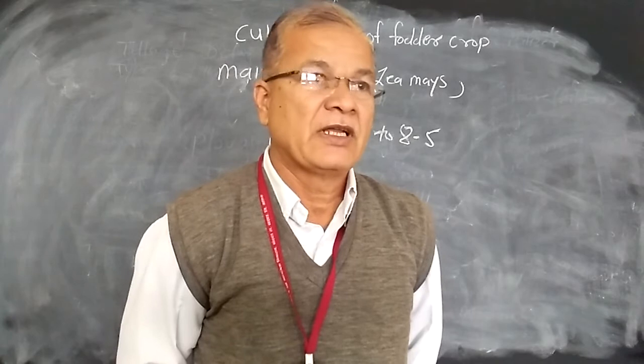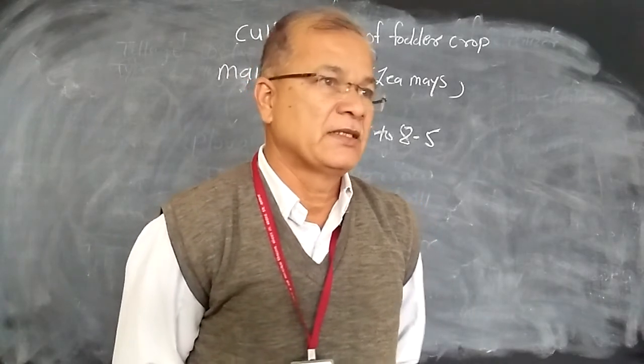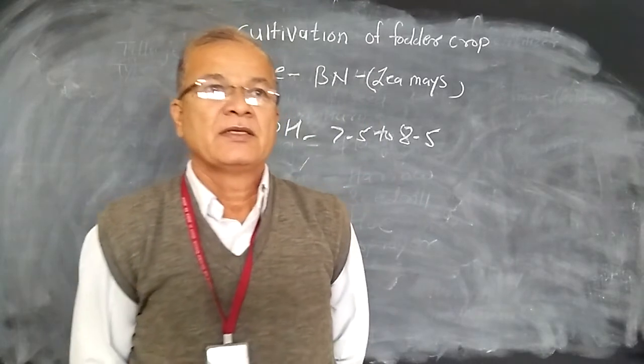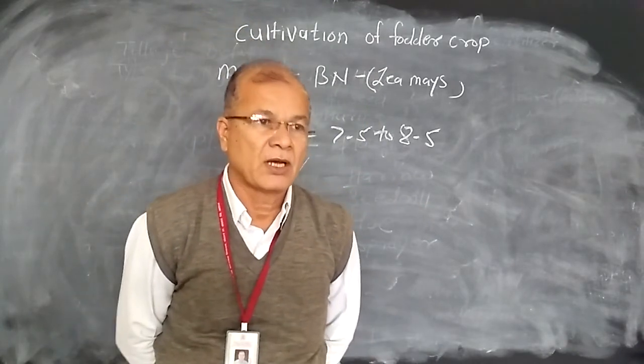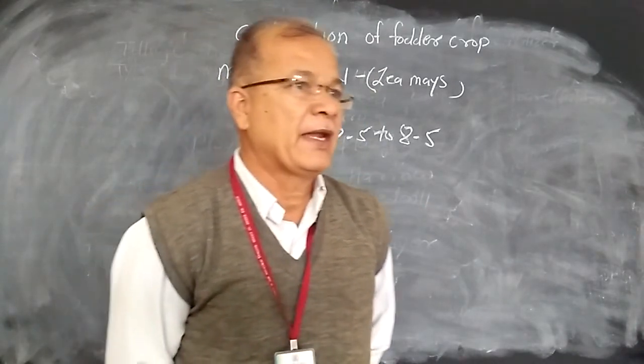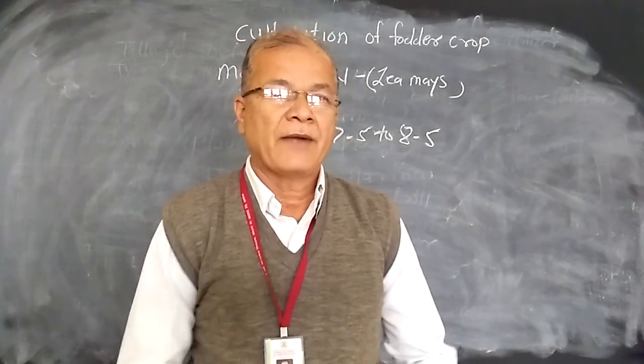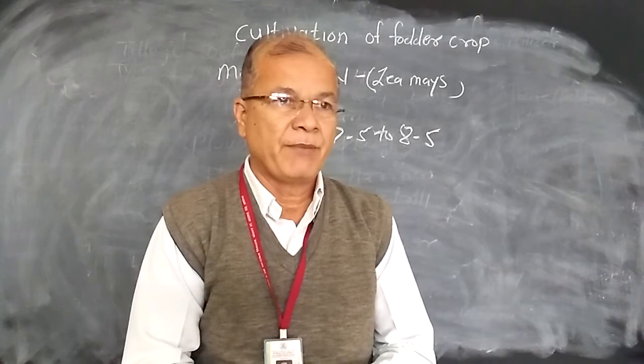And the third one is the critical stage, that is the grain formation stage, and this stage may occur 70 to 80 days after sowing of the maize crop. At that time the irrigation may be given.